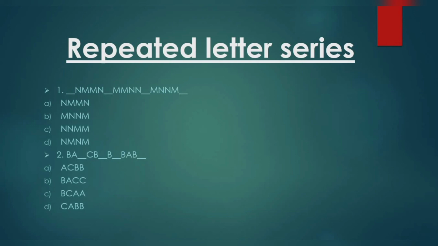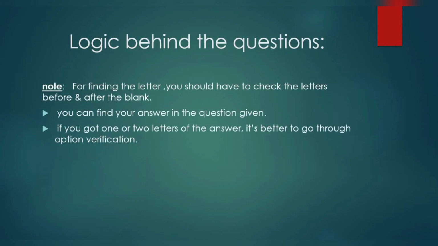Let's do the same method for the second question. I'm directly putting the second option in the blanks. So see the series: B A B C, next B A B C, B A B C. So the series is going on, right? This type of series is also very easy if you find the logic behind it. I think you guys get the logic behind the questions I displayed here.